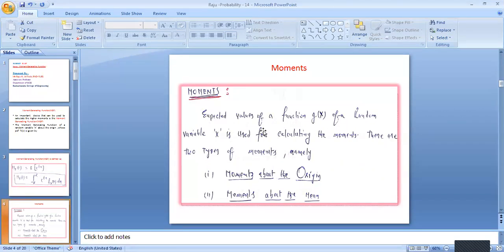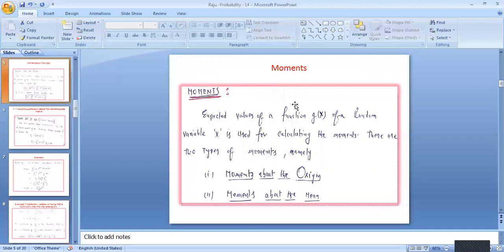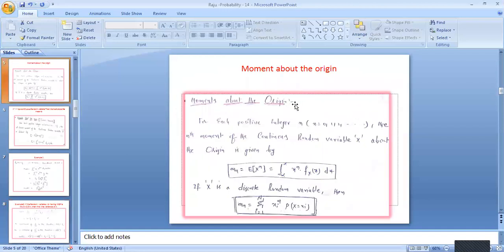Here the moments are classified into moment about the origin and moment about the mean. Moment about the origin means we calculate the averaging process with respect to the random variable X. If we calculate the nth moment, it is also named the moment about the origin.